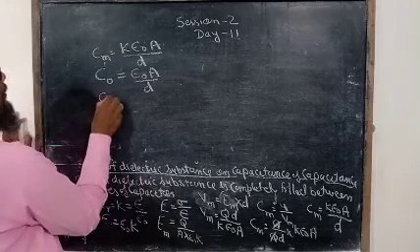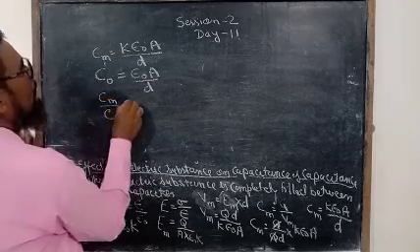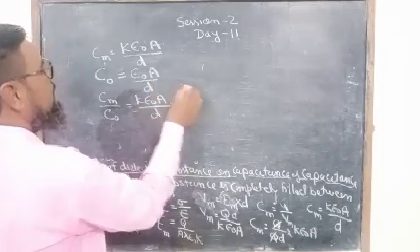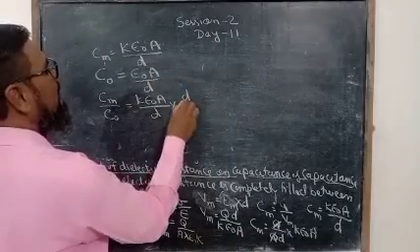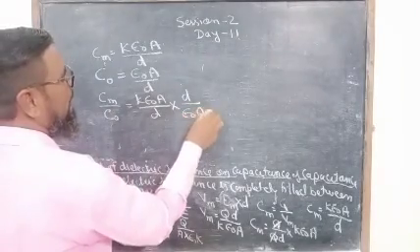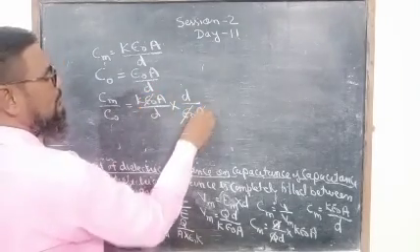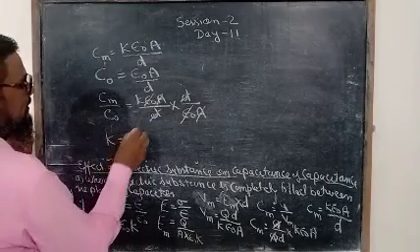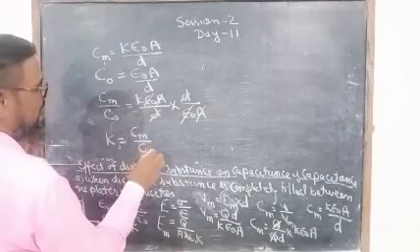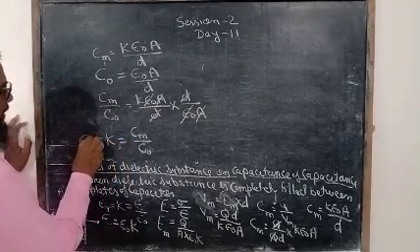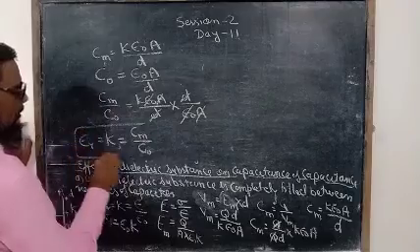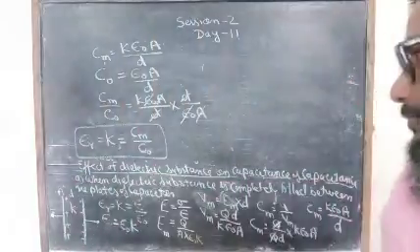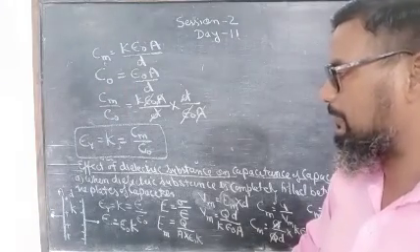So the value of Cm upon C0 is equal to K epsilon naught A upon d into the reciprocal of this, which will be d upon epsilon naught A. Epsilon naught and epsilon naught cancel out, A and A cancel out, d and d cancel out. So dielectric constant K is equal to Cm upon C0. This is also the relative permittivity of the dielectric substance. So epsilon r is equal to K, which is Cm upon C0.